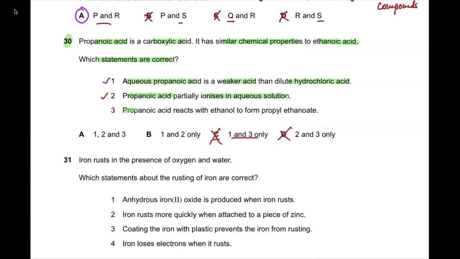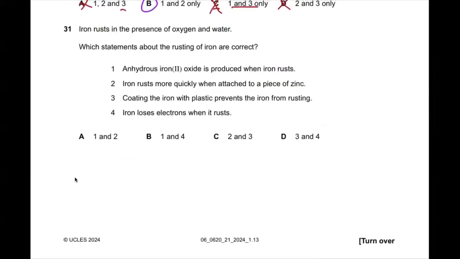option B. Propanoic acid reacts with ethanol to form propyl ethanoate. No, if you recall, it is ethyl propanoate because the alcohol is ethanol. So it means the third statement is wrong, and if the third statement is wrong, A is wrong, it means our correct answer is B. Is this clear? Yes, sir.